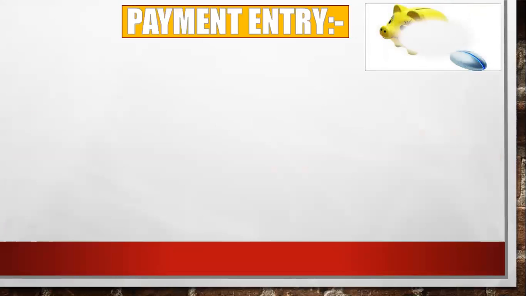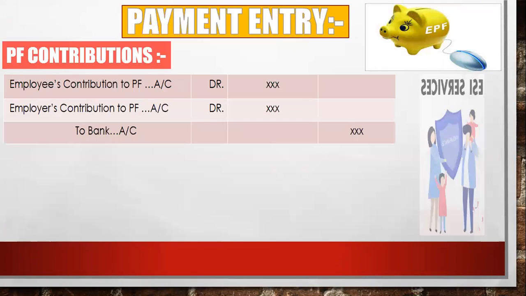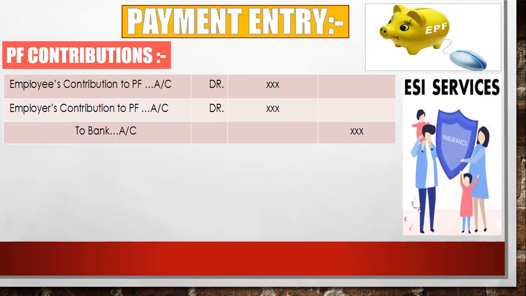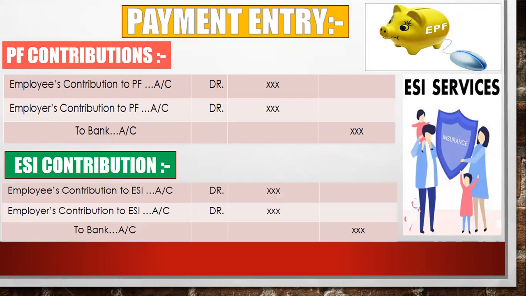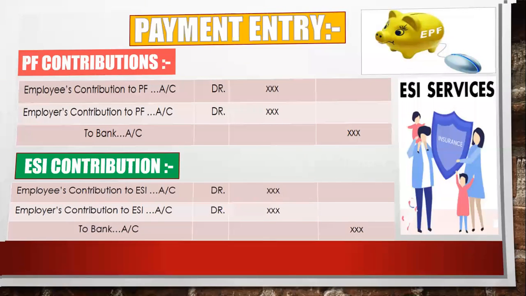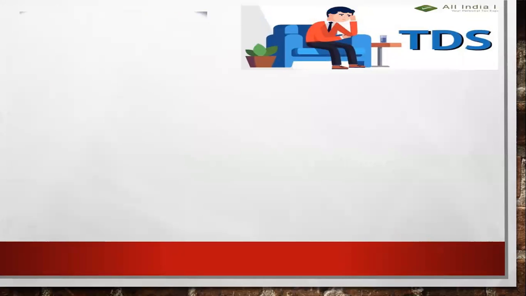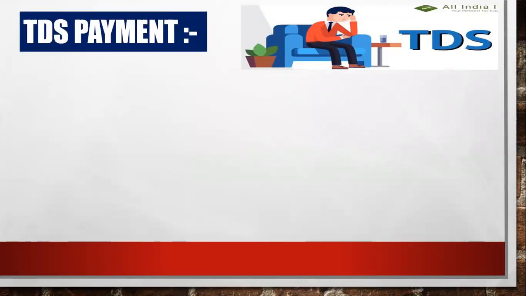After that, you have to make a payment of each and every one, like employee contribution. For ESI contribution also the same: employee contribution to ESI, employer contribution to ESI, and you have to pay with the bank, or cash and bank you can say. After that, if there is any deduction of TDS, you have to pay the TDS also, as a government deposit.